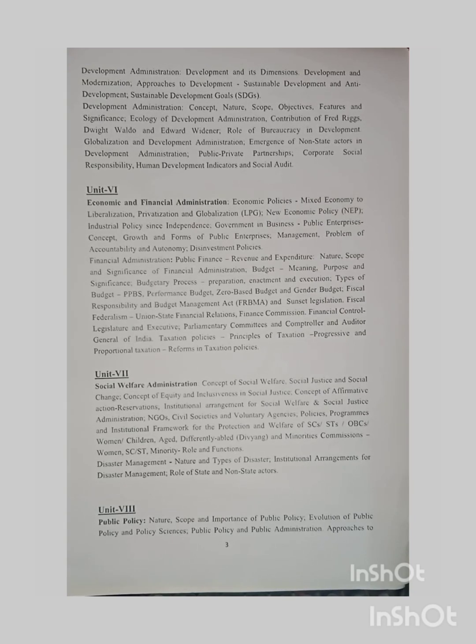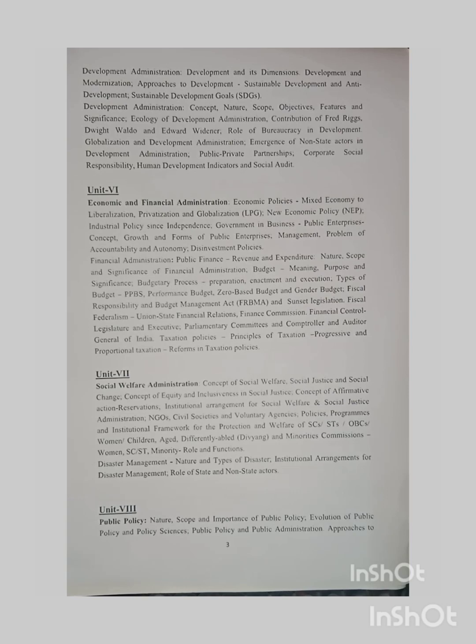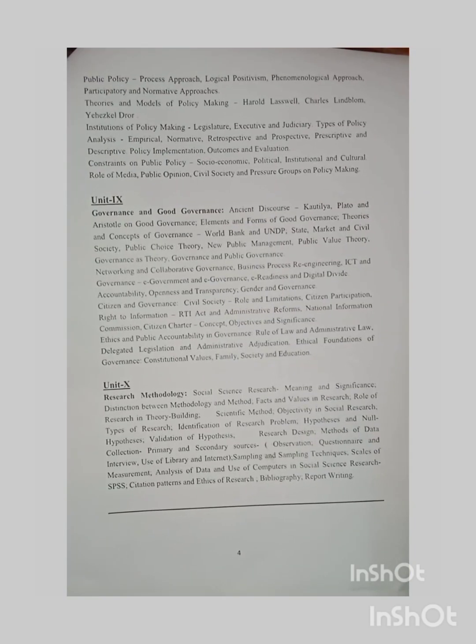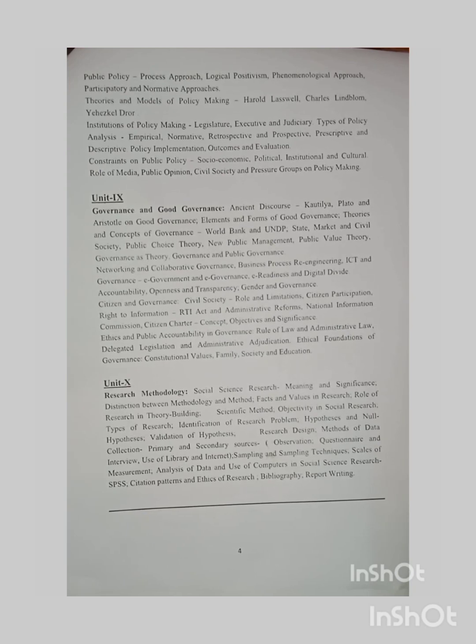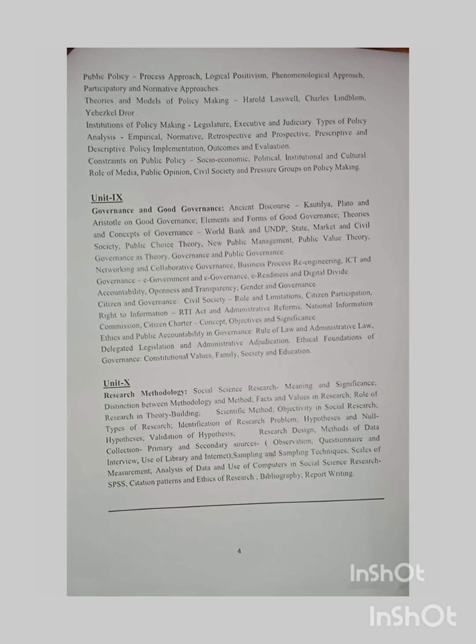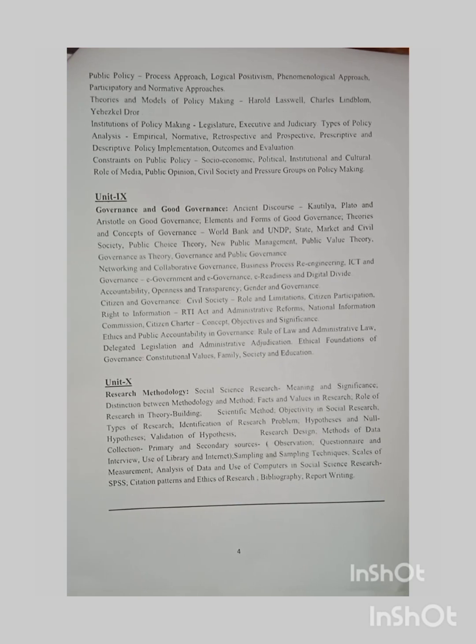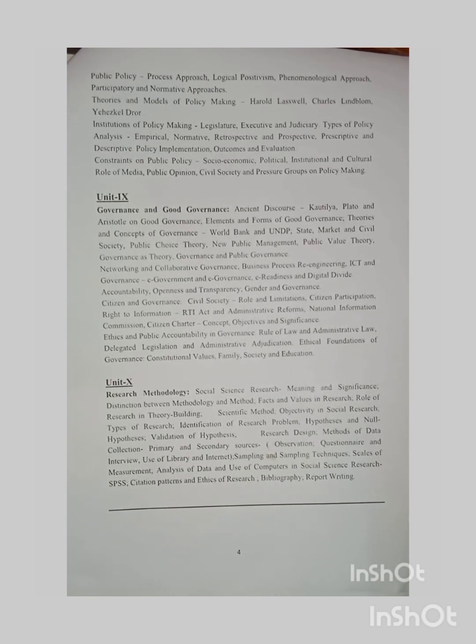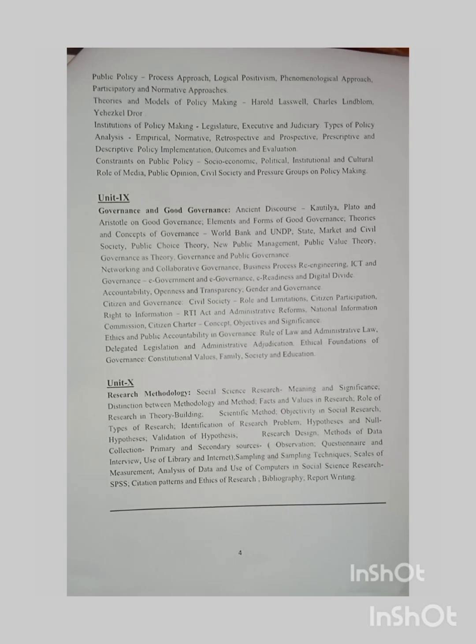Now in Unit 8, we'll be covering public policy: nature, scope and importance of public policy, evolution of public policy and policy sciences, public policy and public administration; approaches to public policy: process approach, logical positivism, phenomenological approach, participatory and normative approaches; theories and models of policy making given by Harold Lasswell, Charles Lindblom and Yehezkel Dror; institutions of policy making: legislature, executive and judiciary; types of policy analysis: empirical, normative, retrospective and prospective, prescriptive and descriptive; policy implementation, outcomes and evaluation; constraints on public policy: socio-economic, political, institutional and cultural; role of media, public opinion, civil society and pressure groups in policy making.